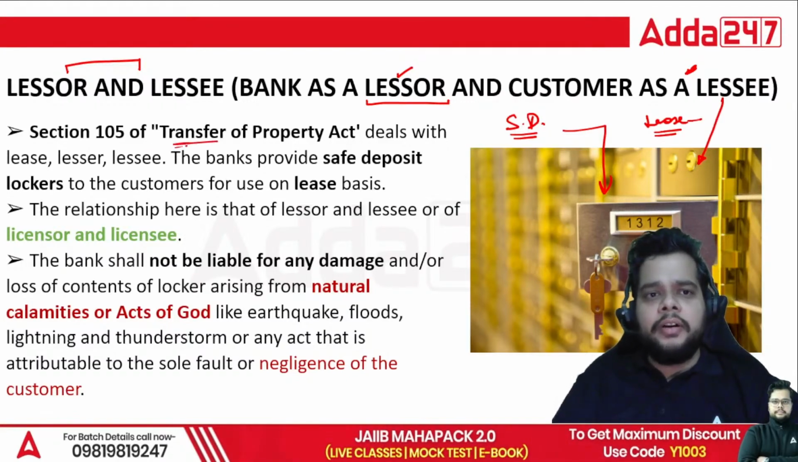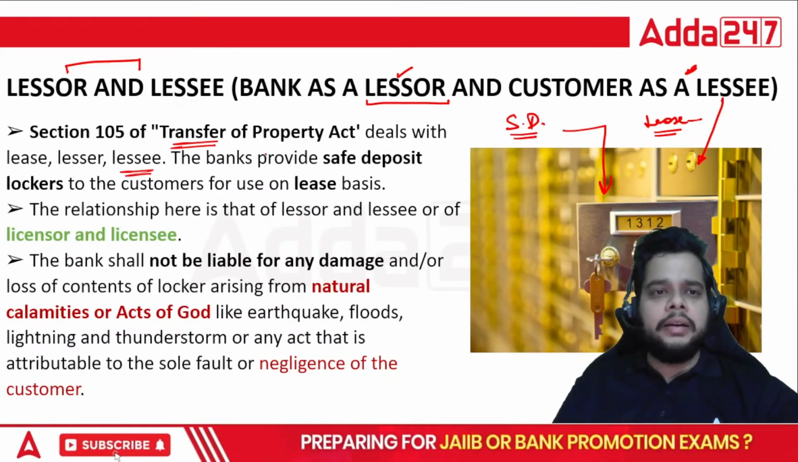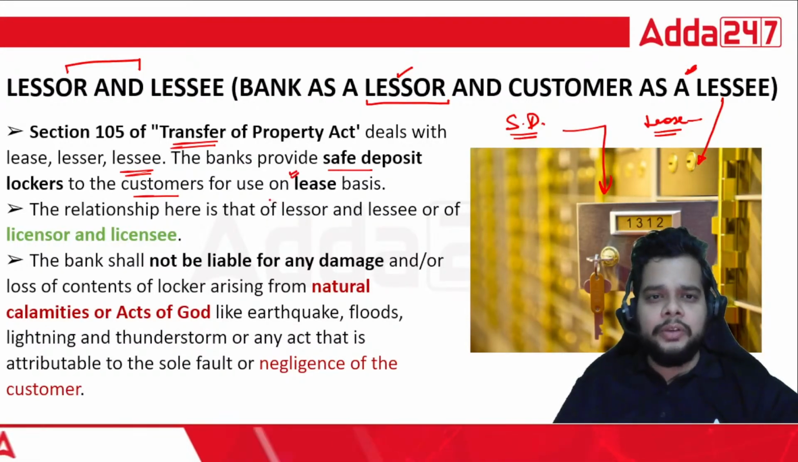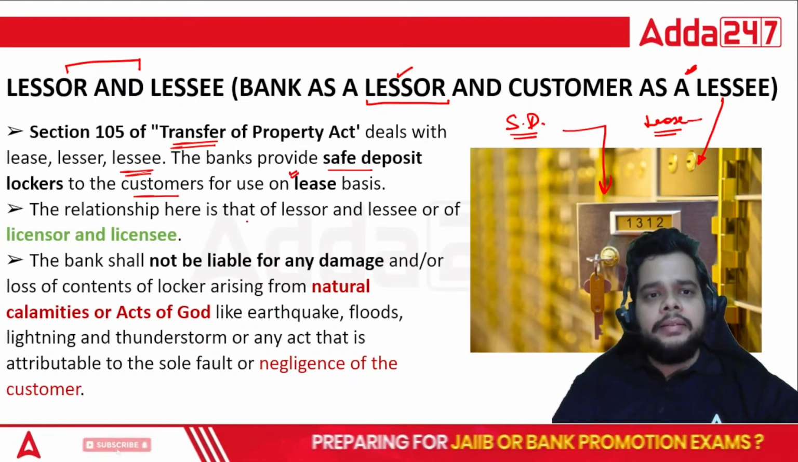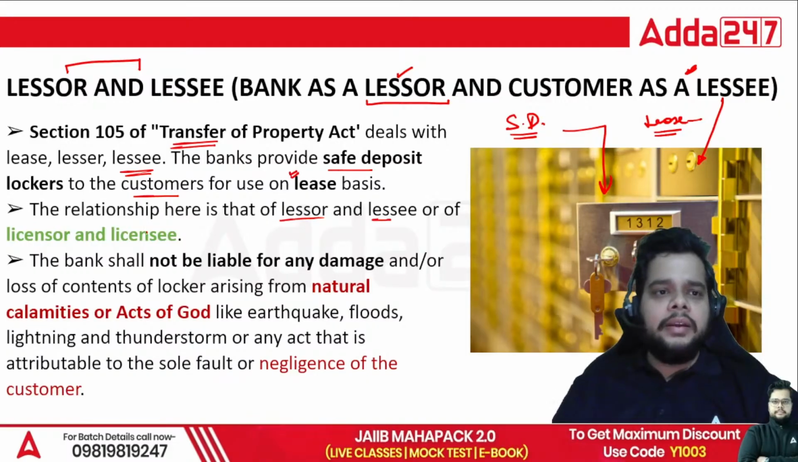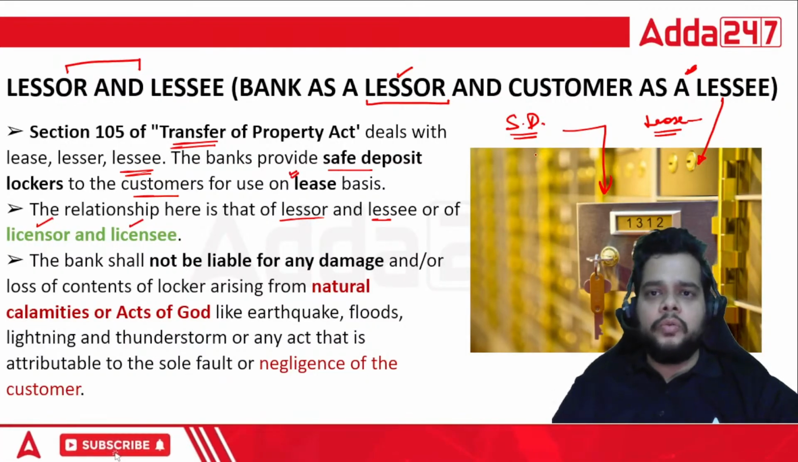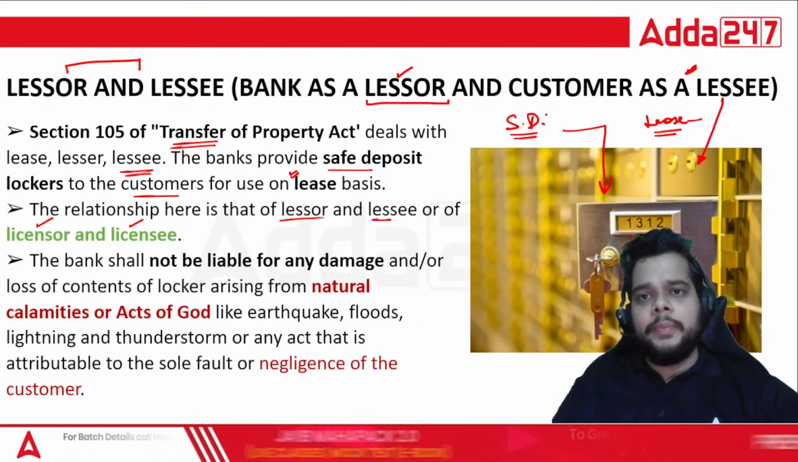Section 105 of the Transfer of Property Act deals with lease, lessor and lessee. The bank provides safe deposit lockers to customers for use on a lease basis. You do not own that, you are only holding a lease. The relationship here is that of lessor and lessee, or for that matter, licensor and licensee. So, who will be the licensor? Who issues the license? That is the bank, and the licensee will be the customer.